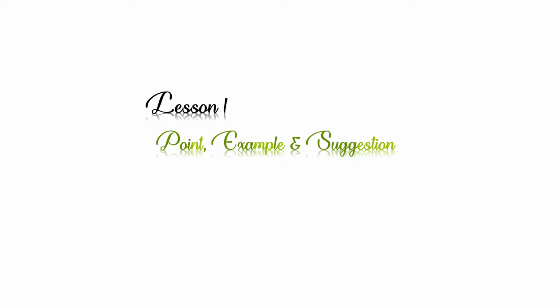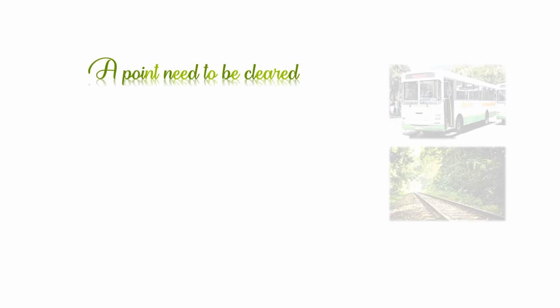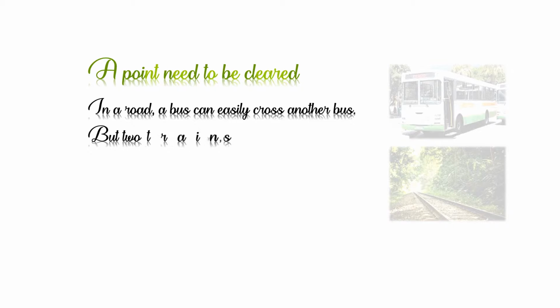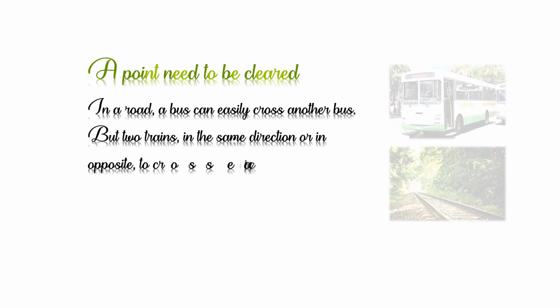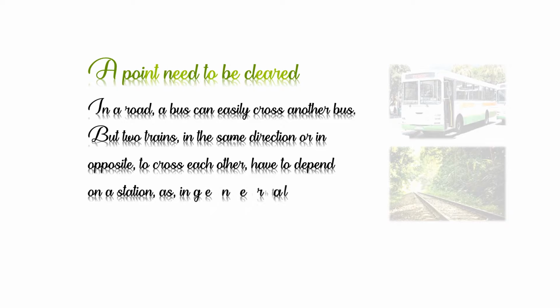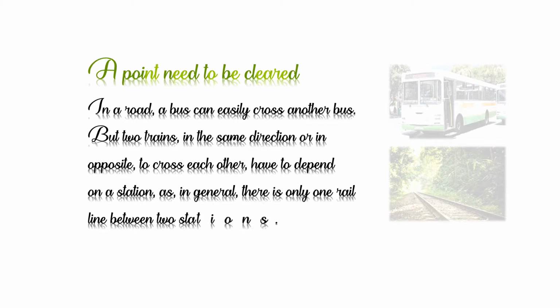Lesson 1. Point, example and suggestion. Something needs to be cleared first. That is, on a road, a bus can easily cross another bus. But two trains, in the same direction or in opposite directions, to cross each other, have to depend on a station, as, in general, there is only one rail line between two stations.